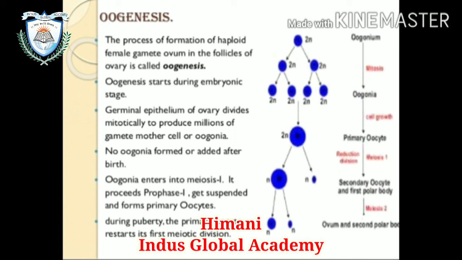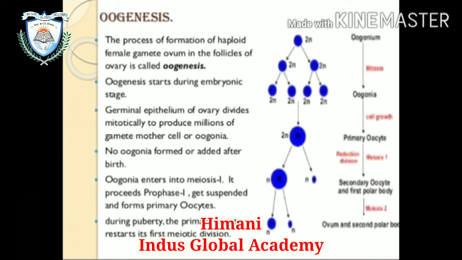No oogonia are formed or added after birth. Oogonia enter meiosis 1, and prophase 1 gets suspended, forming the primary oocyte. During puberty, that primary oocyte restarts its first meiotic division.